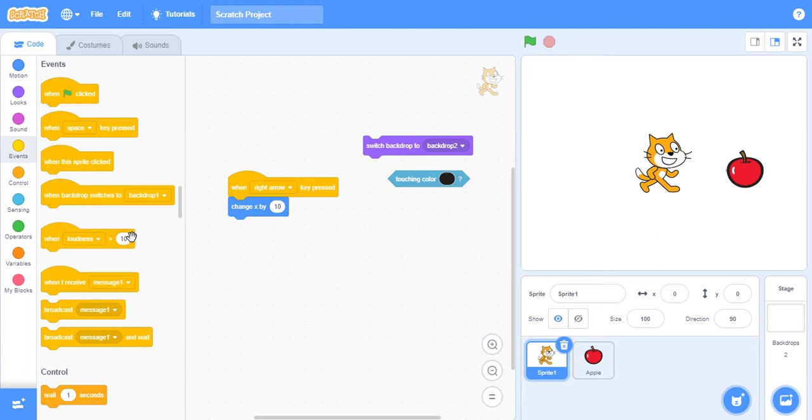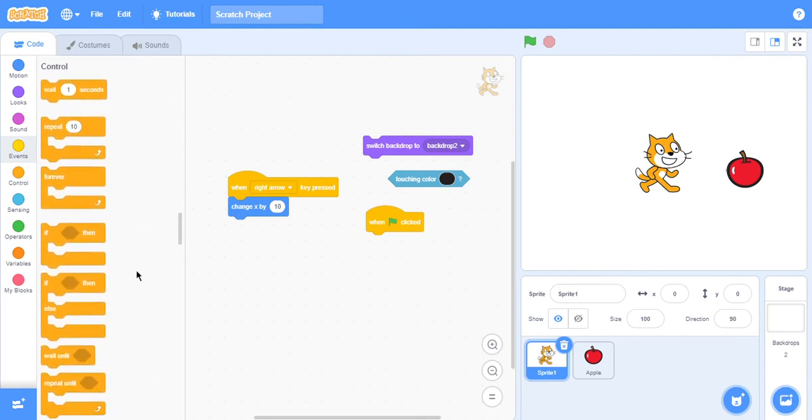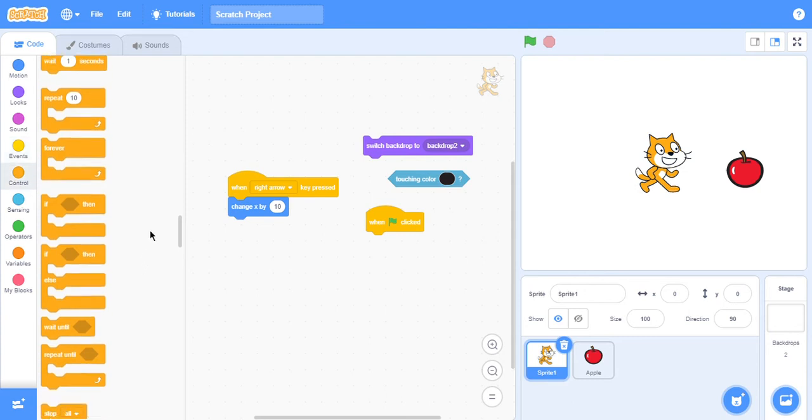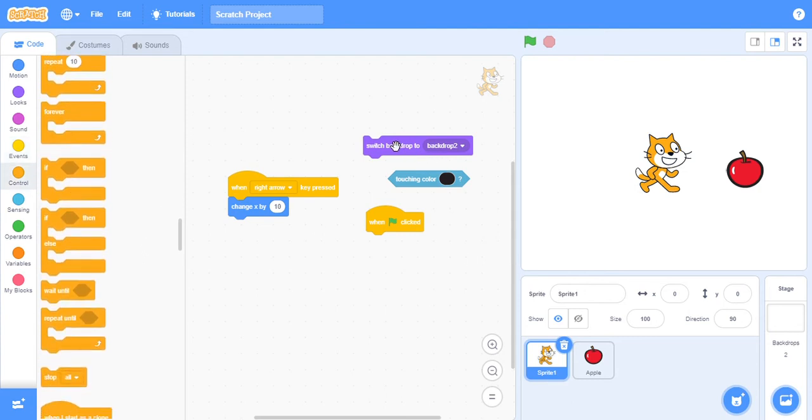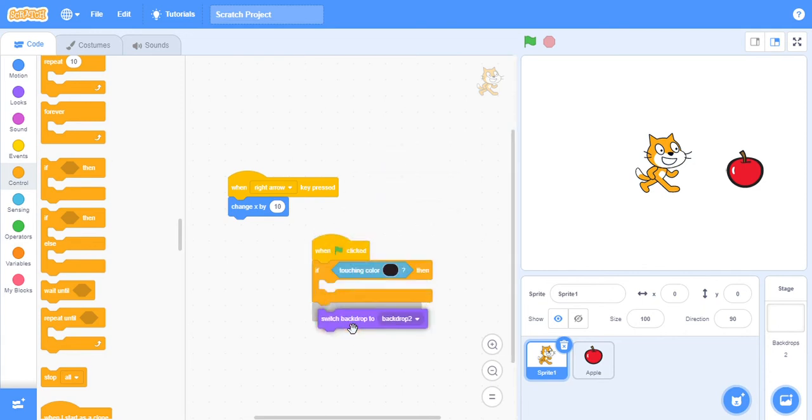So when green flag clicked, so we can do this green flag, and then we bring this, put this in here, and so we do that and that.